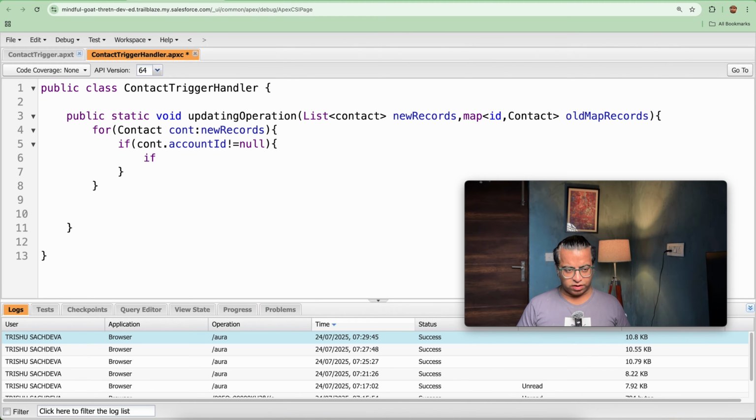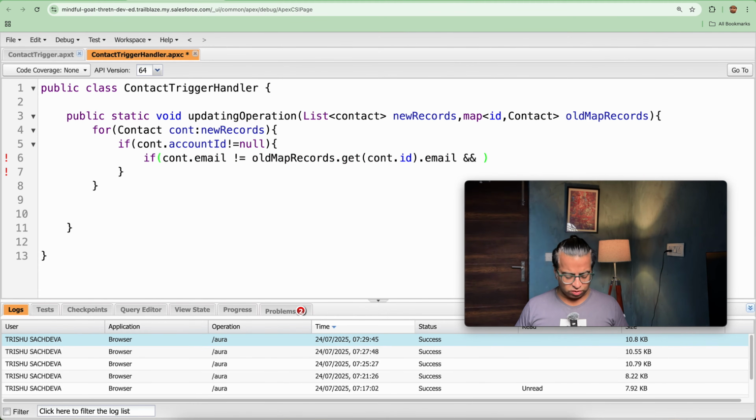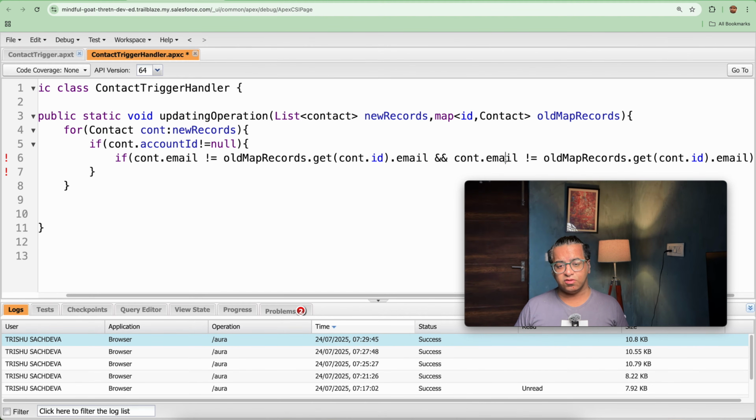I will be adding one more if: if cont.Email is not equal to oldMap records.get(cont.Id).Email, if this is not matching, and similarly I will be copying this fully and pasting it for phone as well, because we need to check if the phone number has been changed and the email has been changed, and then only proceed with the trigger.